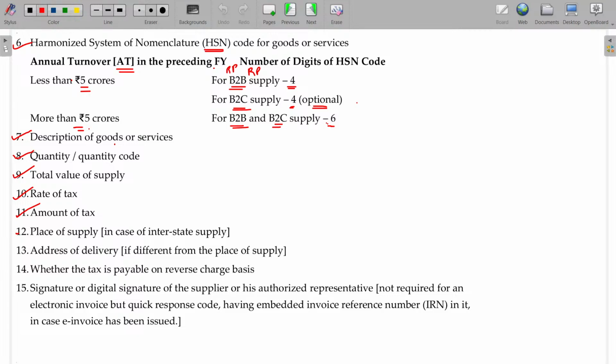And place of supply, in case of interstate supply, from where you are supplying. If it is interstate supply, from one state to the other state, say you are supplying from Tamil Nadu to Andhra Pradesh, then you have to state that in your tax invoice.